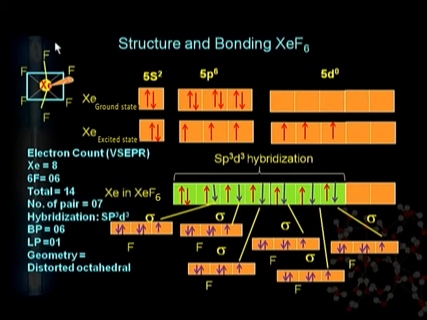You can see clearly here this structure is not a complete octahedron because the lone pair interaction makes it distorted. There is no complete 180-degree bond angle between the axial fluorine atoms. There is repulsion from the lone pair to that fluoride and to this fluoride, and therefore it is called a distorted octahedral compound.